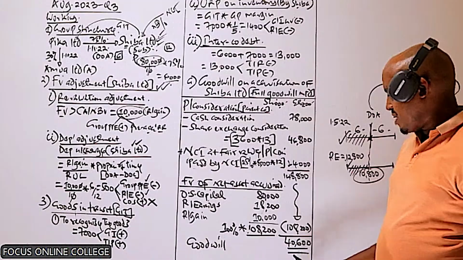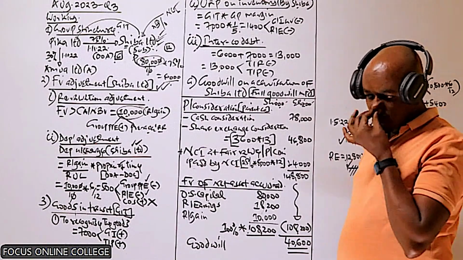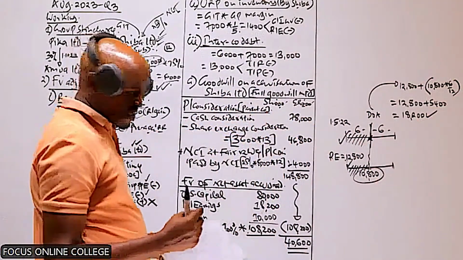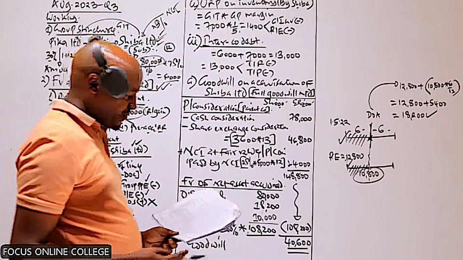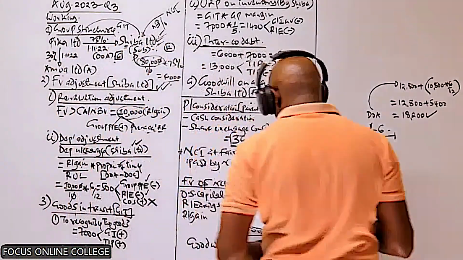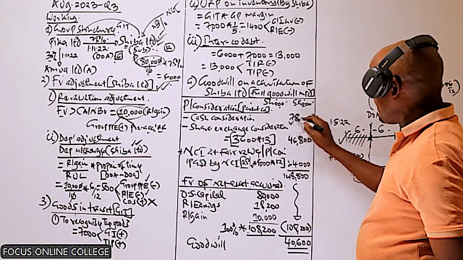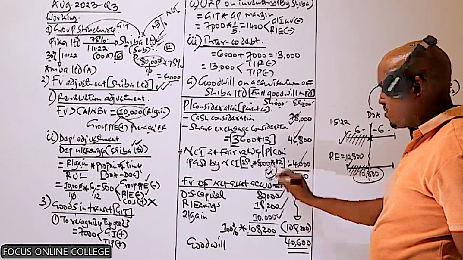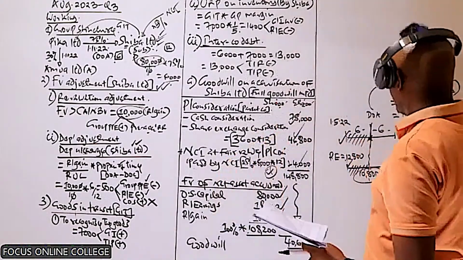goodwill is not impaired. The goodwill has not lost any value. So that is basically the amount we are going to recognize in the statement of financial position as a non-current asset. So this is what was required in part A of that question. And basically by doing this, the marks allocated here basically were 4 marks. So let's move to part B of that question.